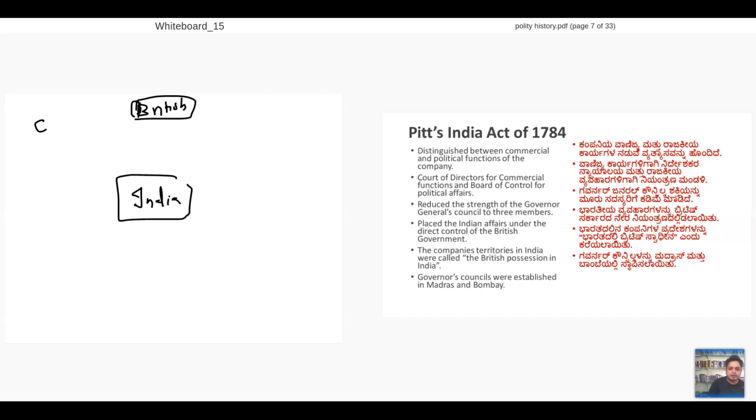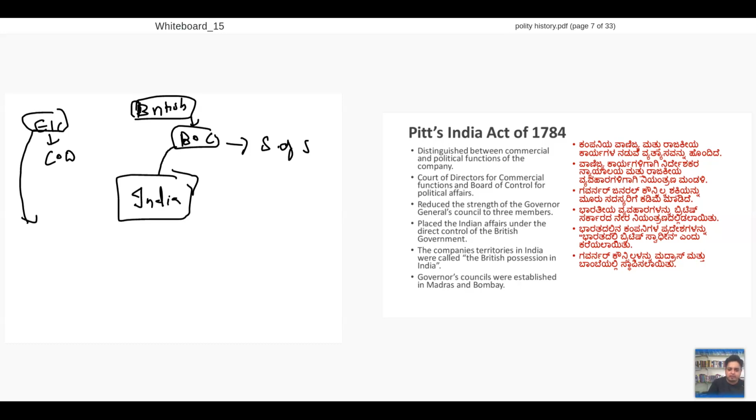In British, there will be East India Company and Court of Directors, and under British, there will be Board of Control. These two will be taking care of British. Under this Board of Control, there will be Secretary of State. Now, this Board of Control will directly control Indian affairs.